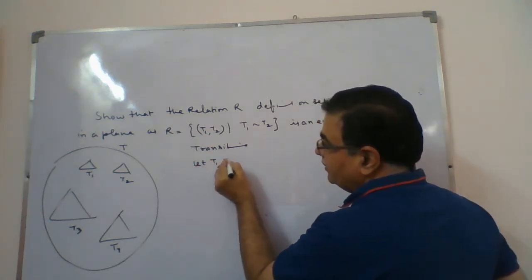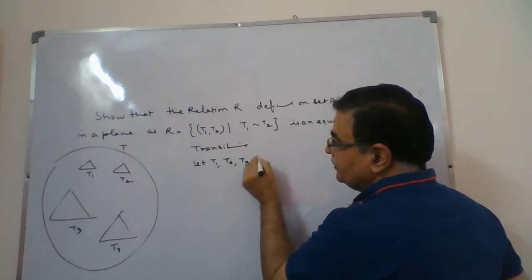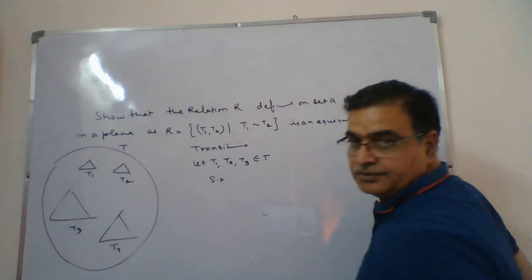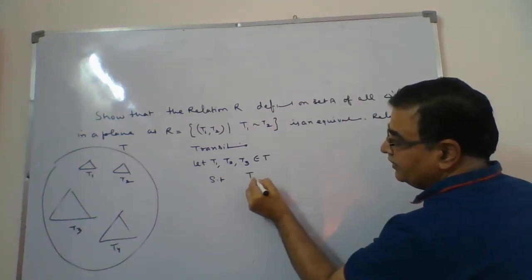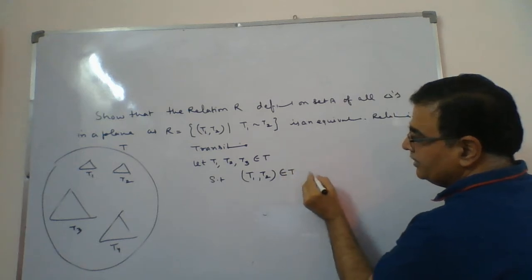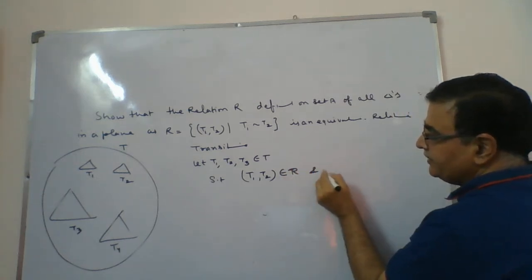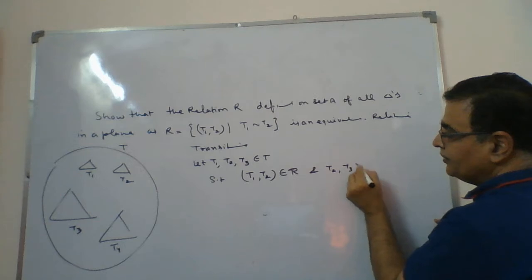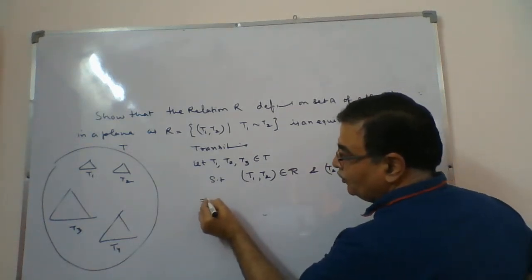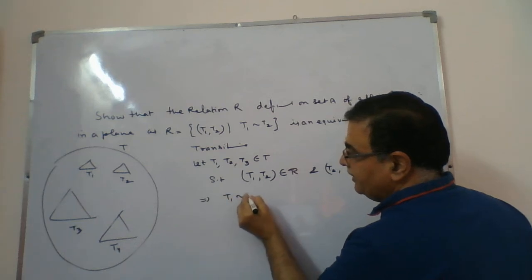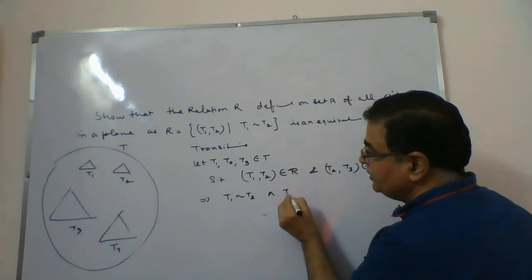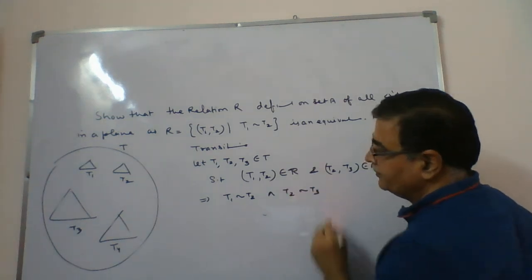Let T1, T2, T3 be members of T such that (T1, T2) belongs to R, and at the same time (T2, T3) belongs to R. When you do this, it means T1 relates with T2, that is, T1 is similar to T2 and T2 is similar to T3.